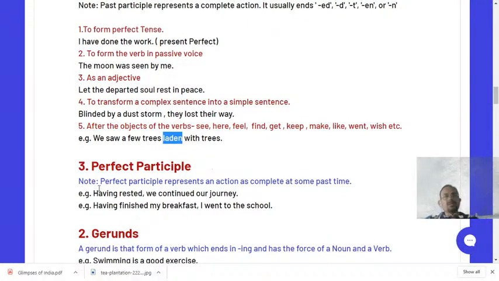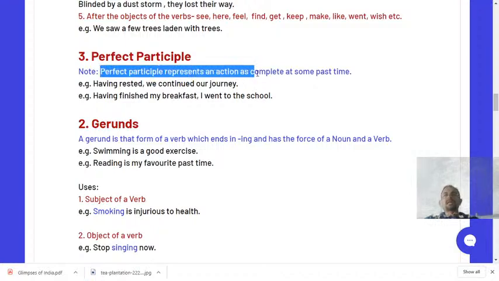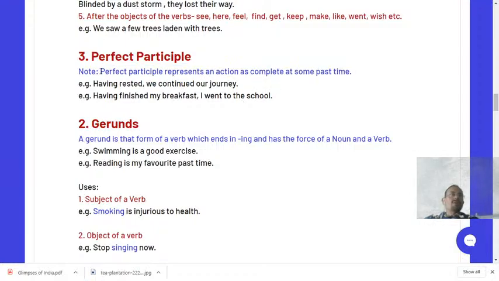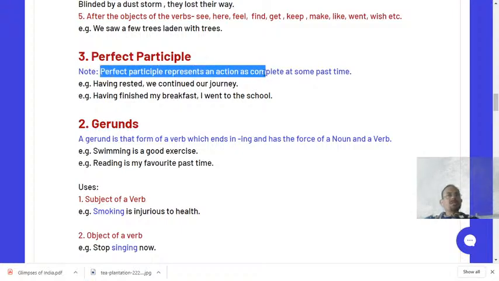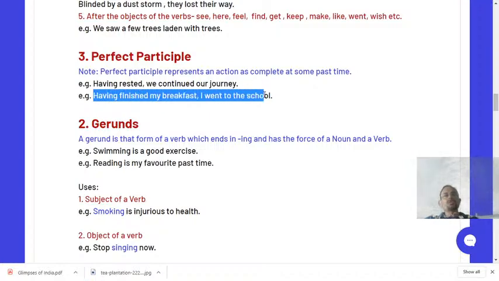And then, dear students, perfect participle. So see, what is a perfect participle? A perfect participle represents an action as complete at some past time. For example, having rested, we continued our journey. Having finished my breakfast, I went to the school.